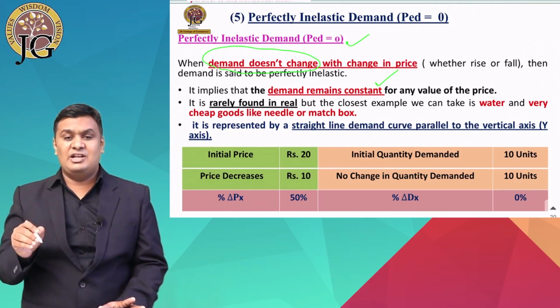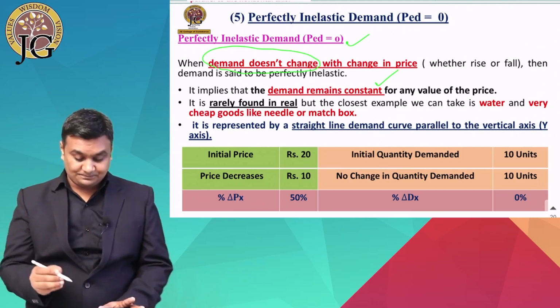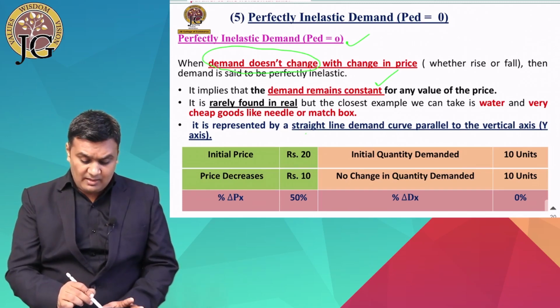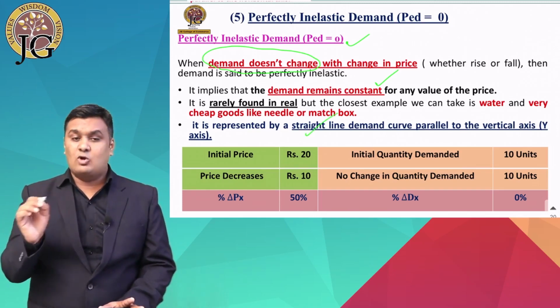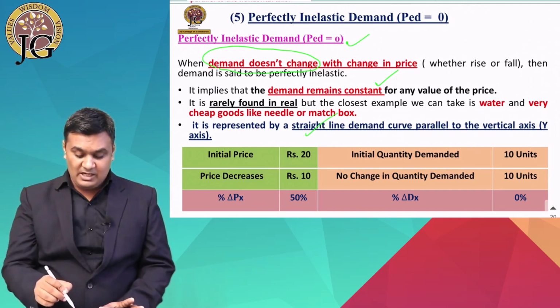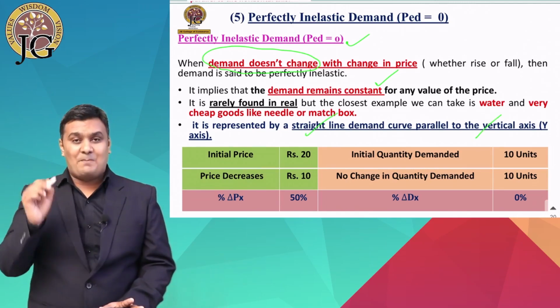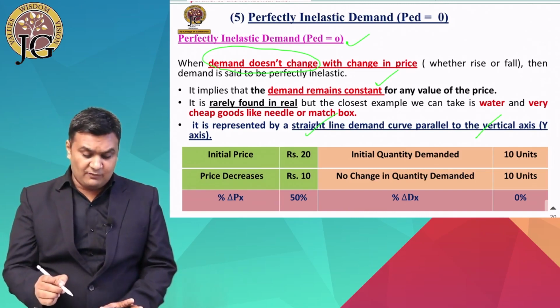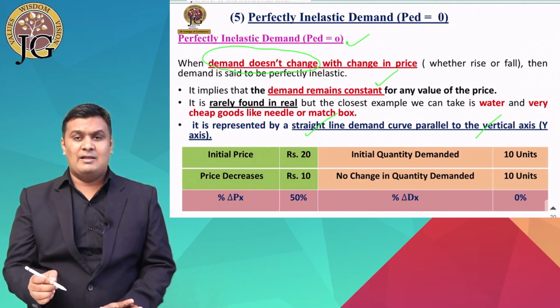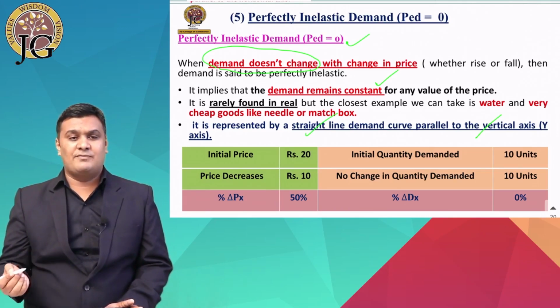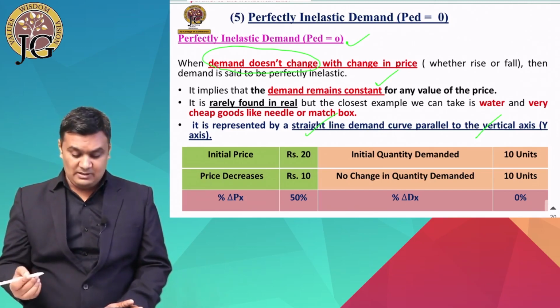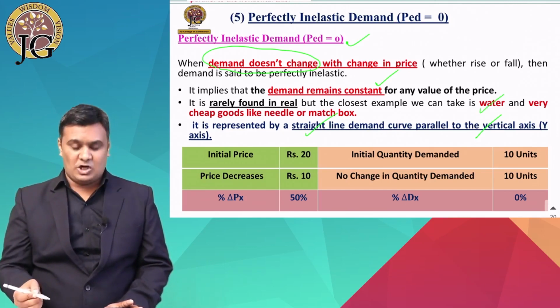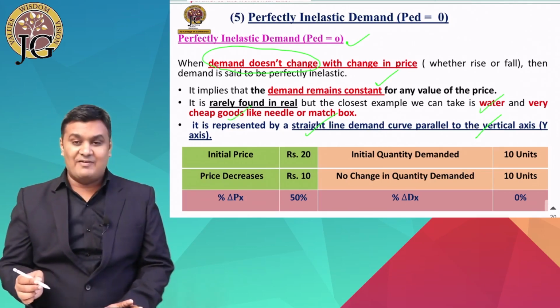And when this kind of condition is there, what happens? Because of this kind of condition, here the demand curve will not be horizontal. The demand curve will be a straight vertical line parallel to the y-axis or vertical axis. Which kind of goods are available in this kind of price elasticity of demand? In perfectly inelastic demand, if we really want to take an example, then you can take the example of water, or you can also take the example of very cheap goods like needle and matchbox.